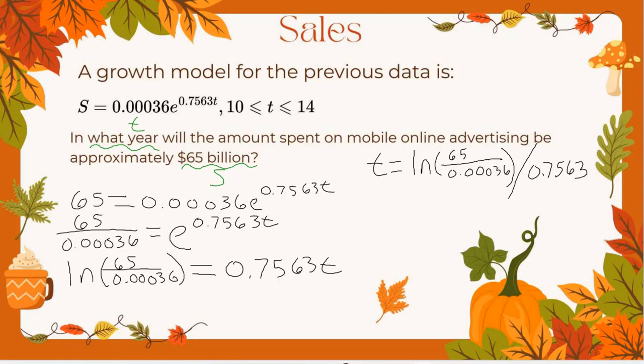So, what do we get? Give me 3 decimals. 4.003.